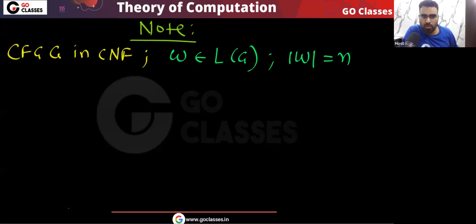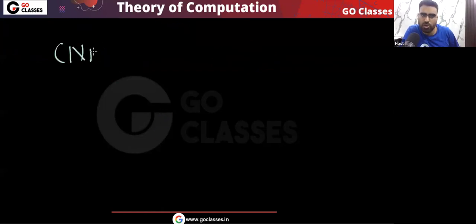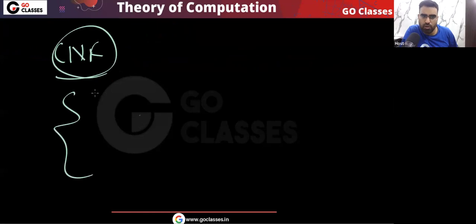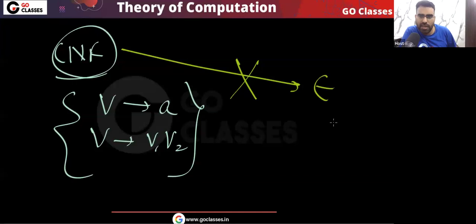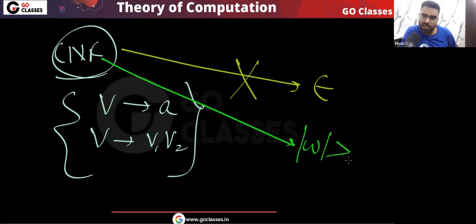Do you remember, in Chomsky normal form only two types of productions are allowed: a variable going to a single terminal, or a variable going to two variables. So I can never derive the empty string. Basically, the length of the string that I derive will always be greater than or equal to 1, yes or no?